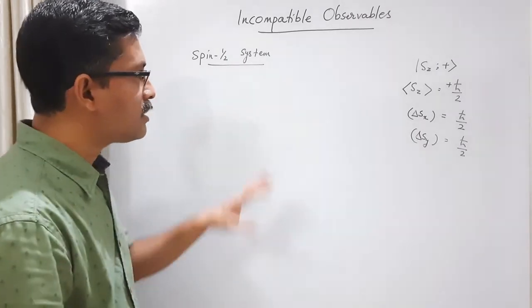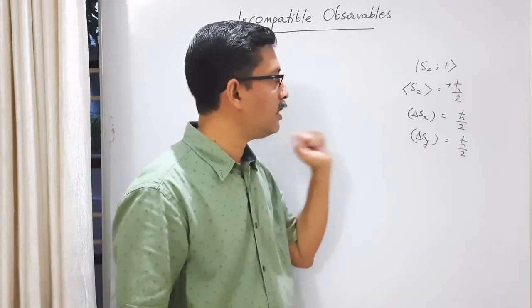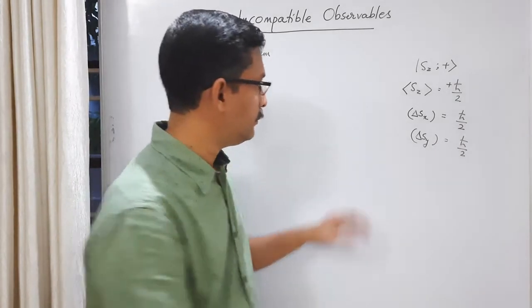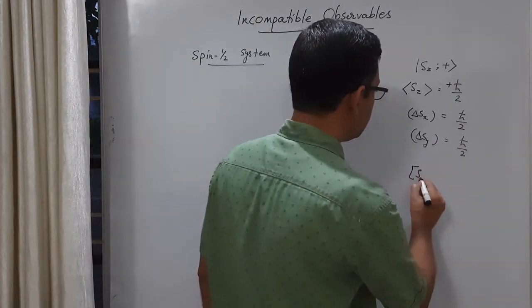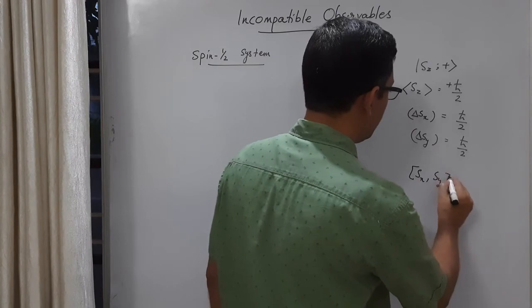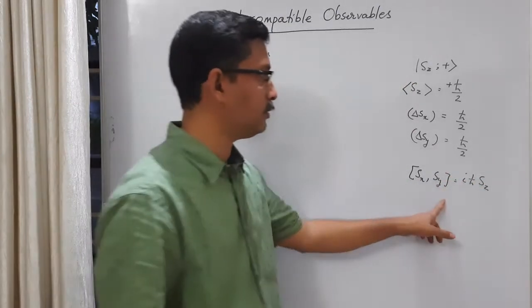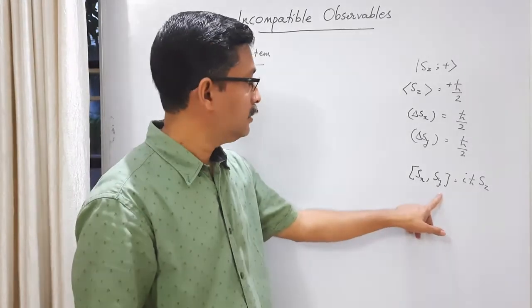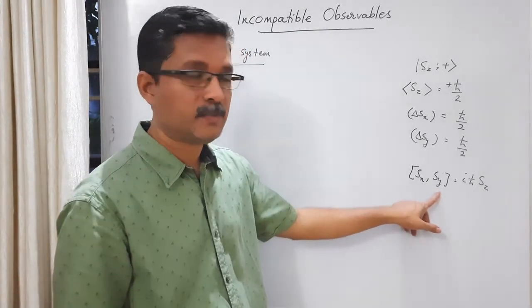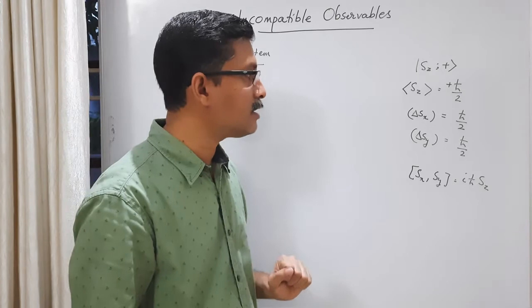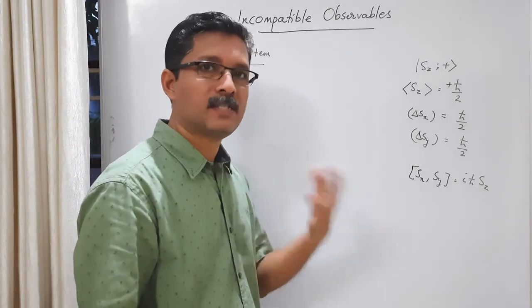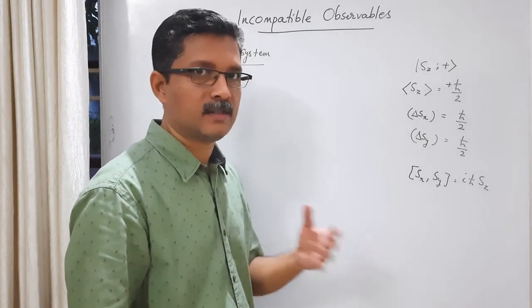Okay, so what is the uncertainty? We know that Sx and Sy are two non-commuting variables. We know that the Sx, Sy commutation relation is i h cross Sz. So they are non-commuting, incompatible variables, and there is an uncertainty relationship between them. Let us find out the uncertainty relationship using the general uncertainty formula.